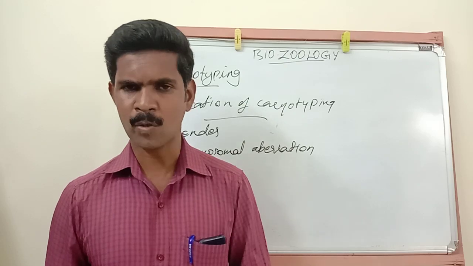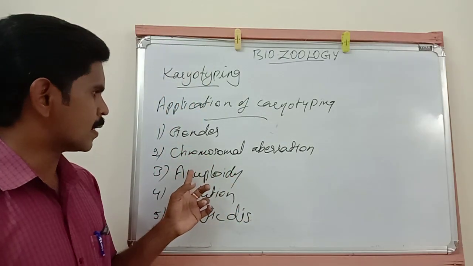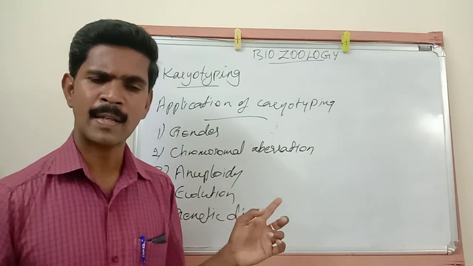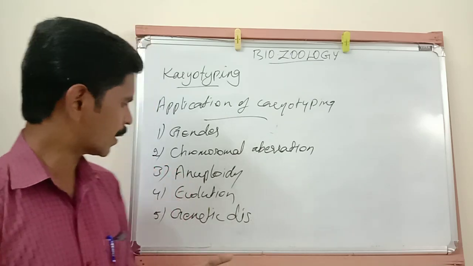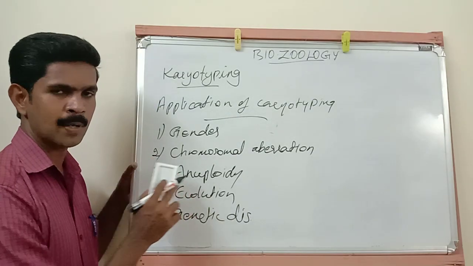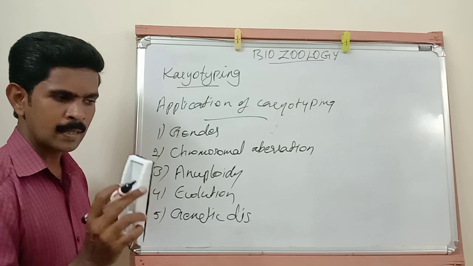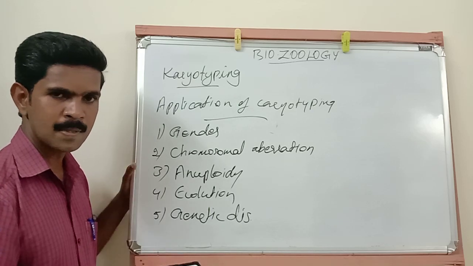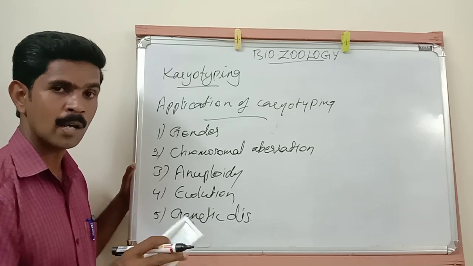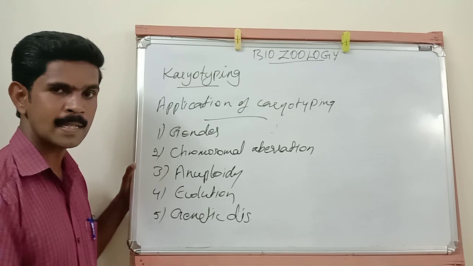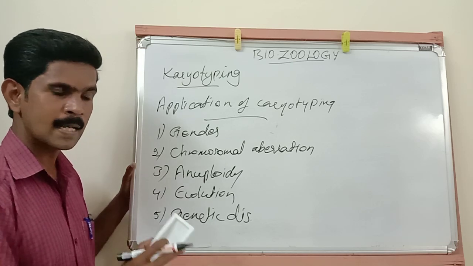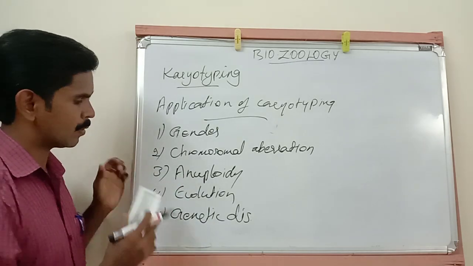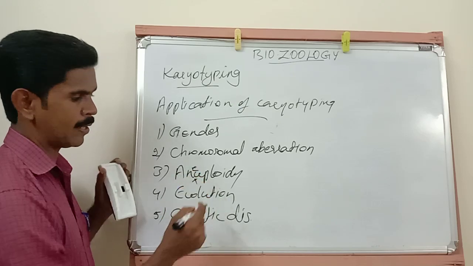Then the third use is to identify the aneuploidy. Aneuploidy meaning, already told, because of some problems during cell division, one or more chromosomes are increasing or decreasing in a cell. This condition is called aneuploidy.